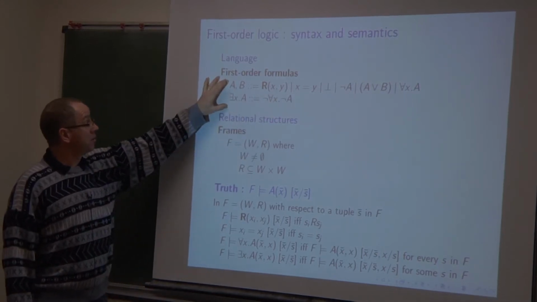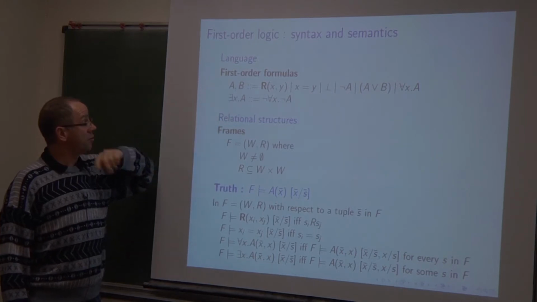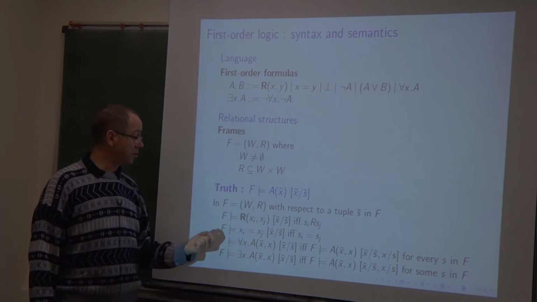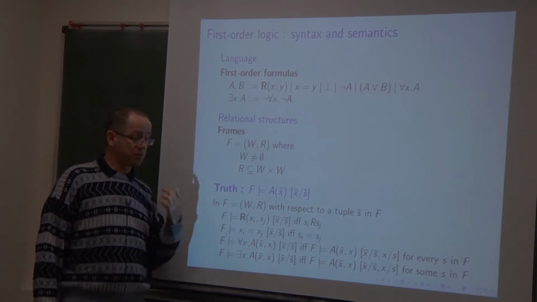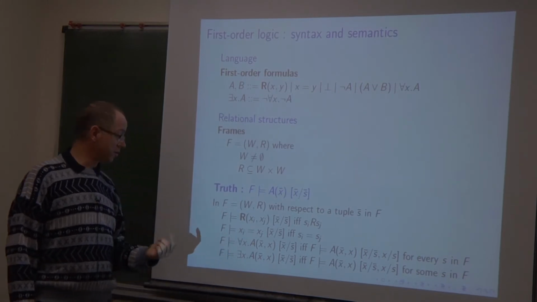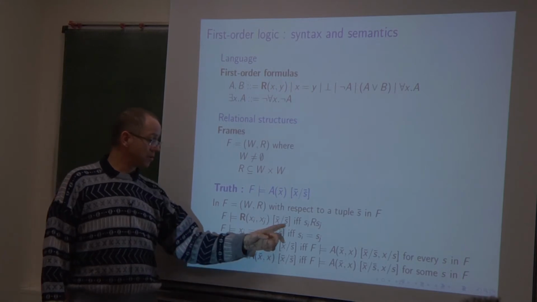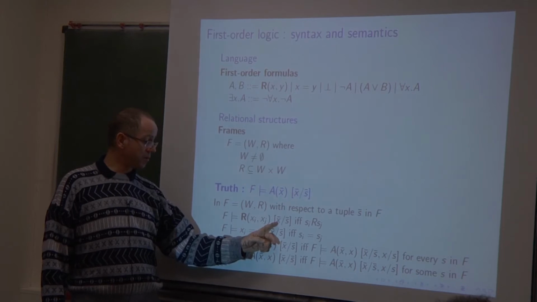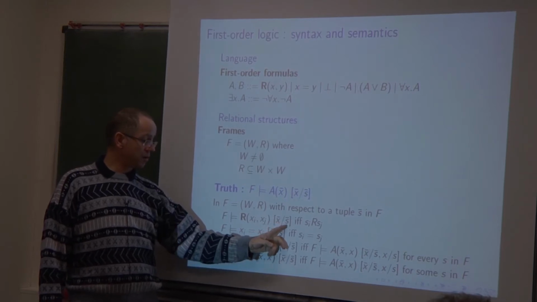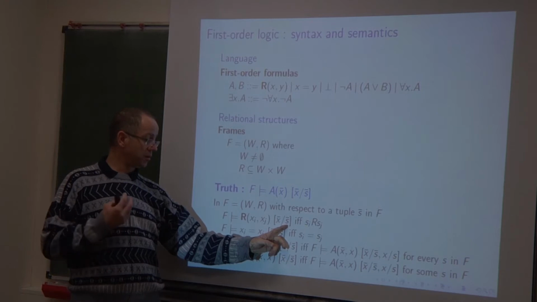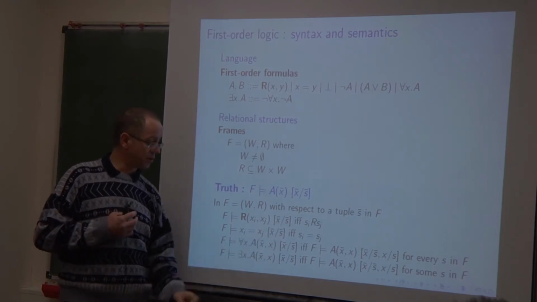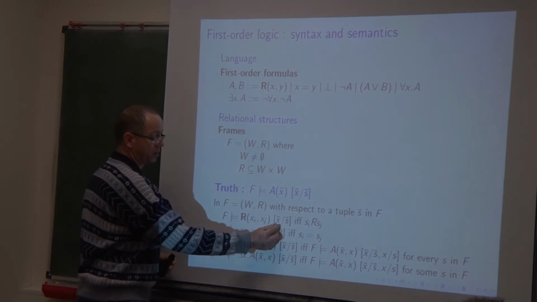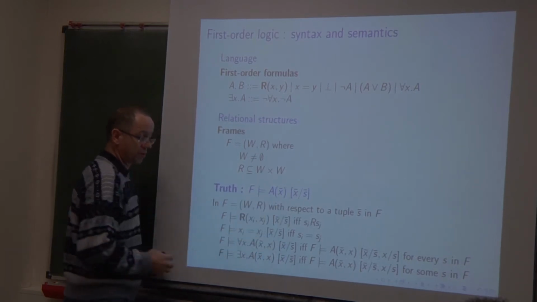A first order formula like this will be interpreted in frames. And of course, if a formula contains some free variable, before we give a truth value to it in a frame, we have to interpret this free variable. So a tuple of variables I denote like this, and a tuple of possible worlds, which will be the interpretation of these variables, I denote like this. I will always assume that the lengths of these tuples are the same, of course.